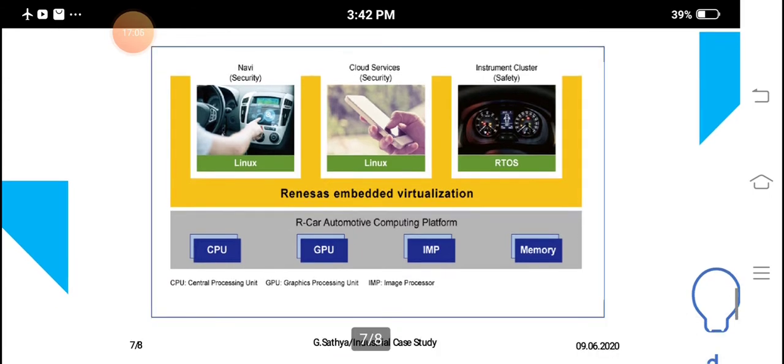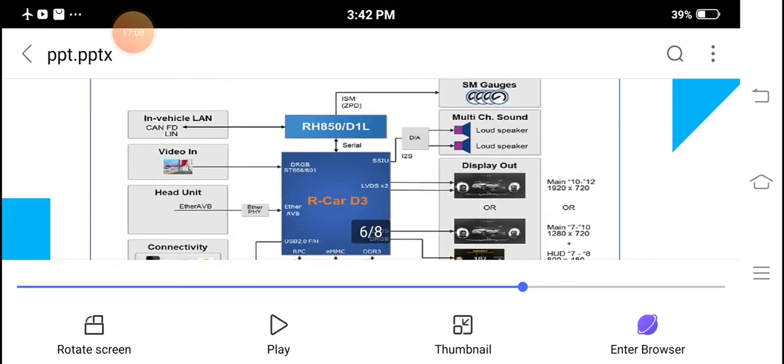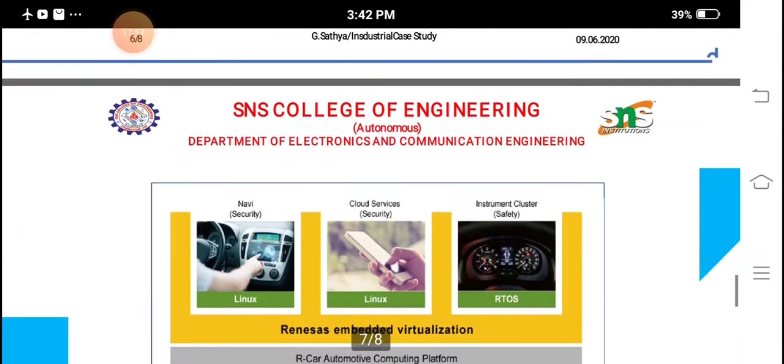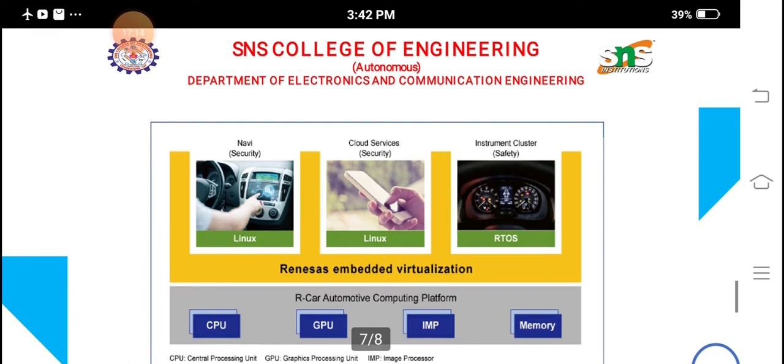And the last two diagrams show our prototype models, that is the R-Car D3 function, and embedded virtualization, that is how the different operating systems with shared memory are used, using this shared memory concept in our real-time application in the automobile industry.